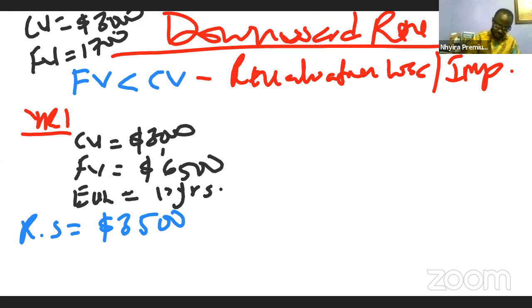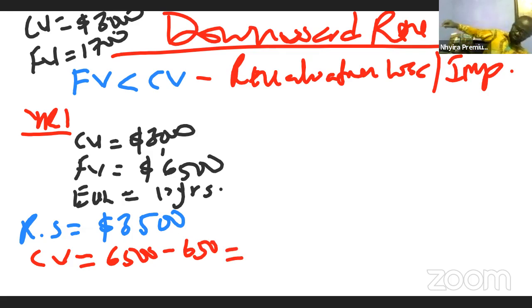So the depreciation for that year will be calculated, and that will be 6,500 divided by 10, and that will be 650. So the carrying value of the asset at the end of year one is going to be 6,500 minus 650. That should give us 5,850. So at the end of year one, this is the value of the asset.